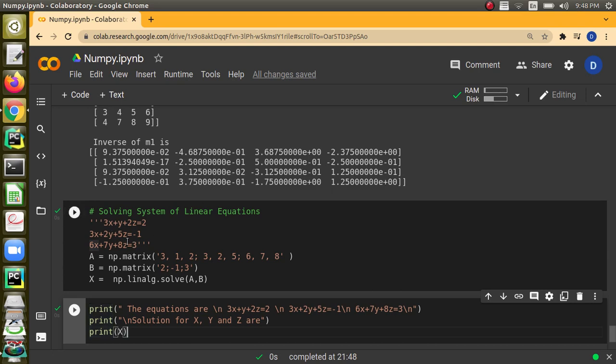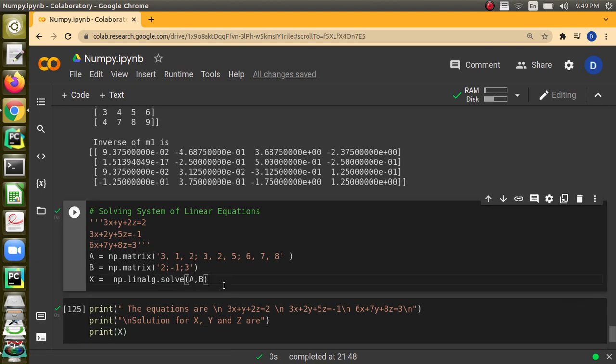Consider these 3 linear equations. If you want to solve them, just form 2 matrices. One matrix will have the coefficients of the equations on the left hand side. Here I have got 3, 1, 2 as the coefficients in the first equation. So 3, 1, 2 will be the first row, semicolon, and 3, 2, 5, semicolon, and then 6, 7, 8. This will be the A matrix, and then B will have the values on the right hand side: 2 semicolon minus 1 semicolon 3.